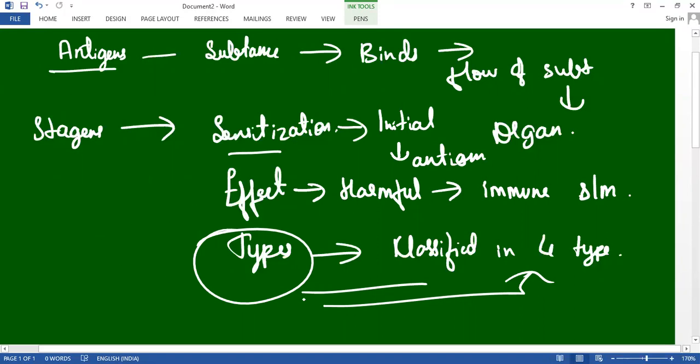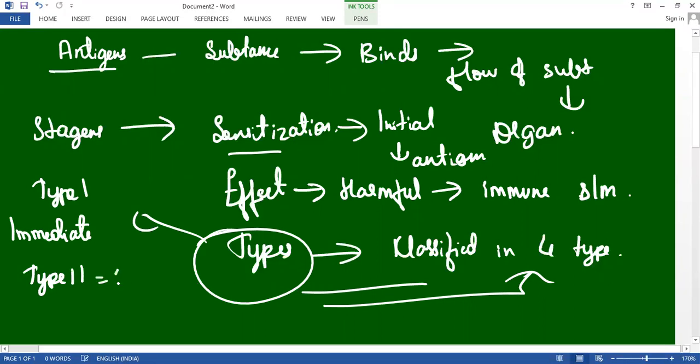The four types are: type 1, the immediate reaction; type 2, cytotoxic; and type 3 and type 4.